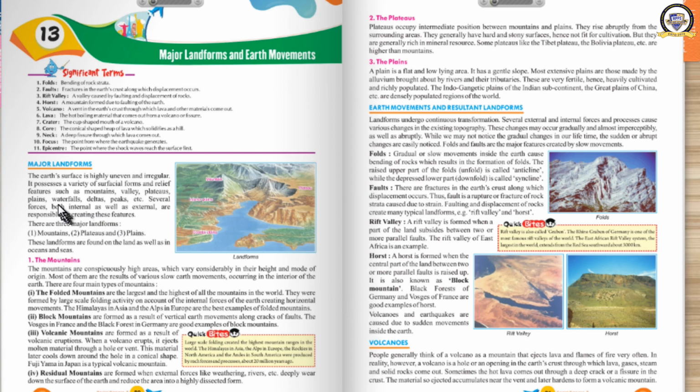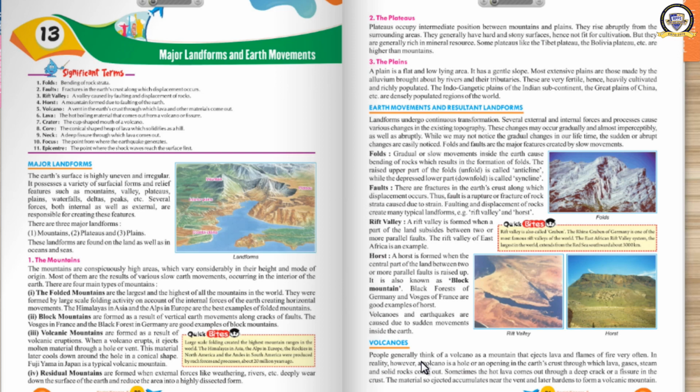We have learned that there are different relief features found on the earth, and these relief features have been classified into three groups as mountains, plateaus and plains. Then how have these features been formed? These have been formed because of the movements of the earth. And what type of movements are there? External and internal forces cause some movements. So we are going to learn about that movement and the results.